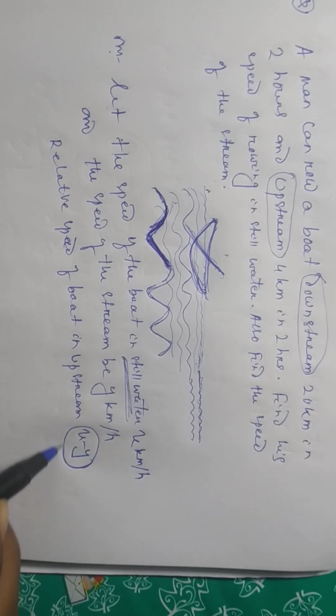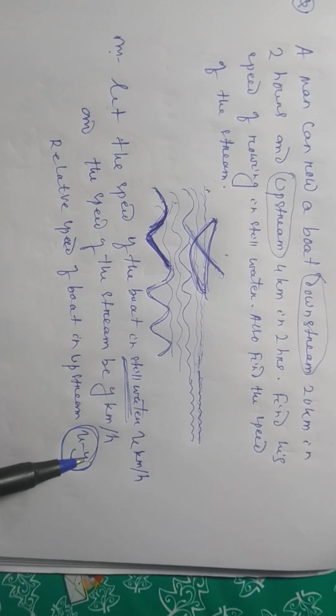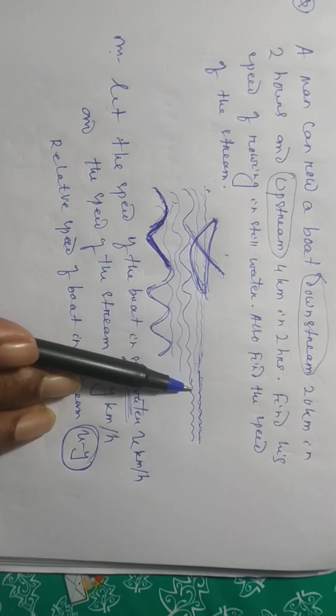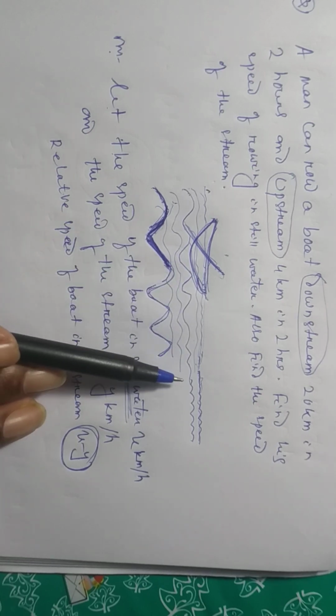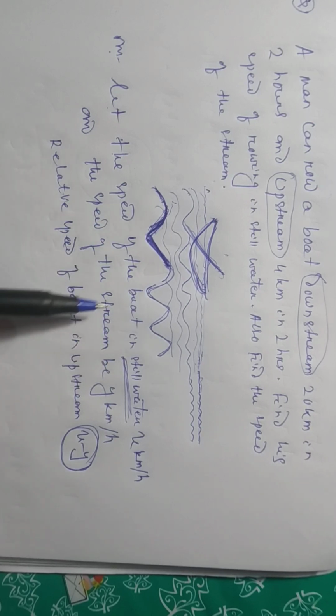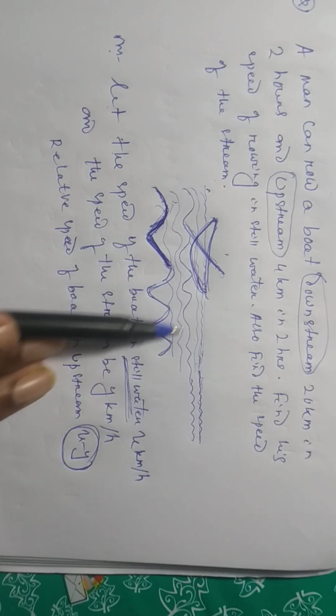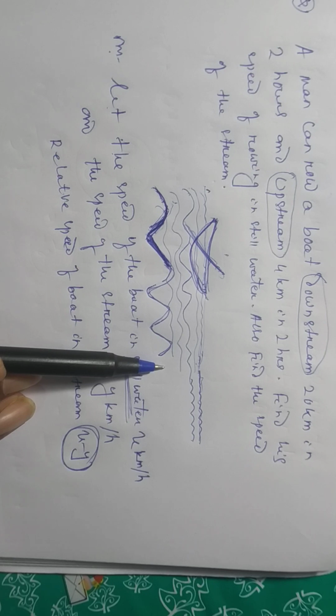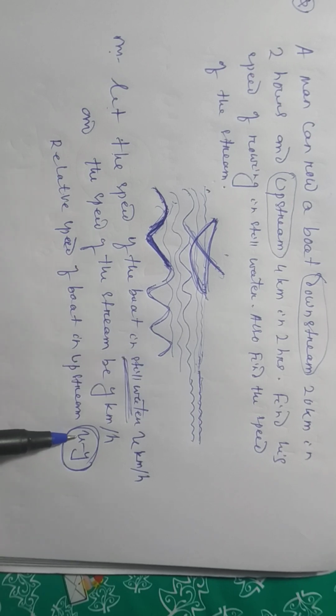Because if in still water it is x and the stream is y, then upstream means the speed will be decreased. That is the reason we write x minus y.